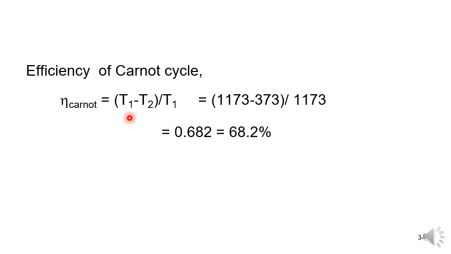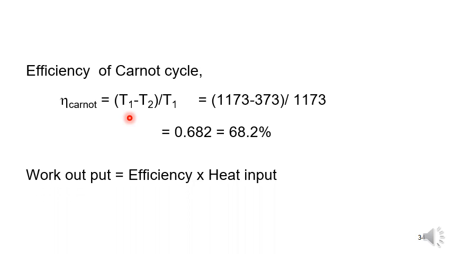Another formula we also know is that efficiency is equal to W by heat supplied. We want the work done, so I am writing the work done is equal to efficiency into heat input. The heat input comes to this side and becomes the denominator, but in the problem they ask to calculate work output. So I am bringing the heat input to the LHS side: efficiency into heat input.